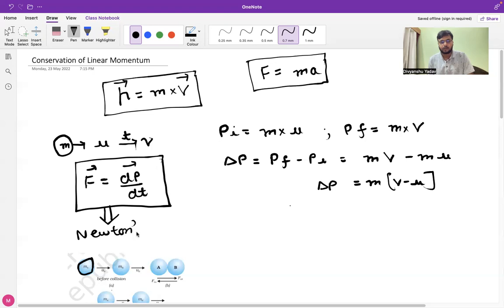Basically, we will divide both sides of the equation by time, so if we divide by a small time interval t, we have to do the same on the right hand side.